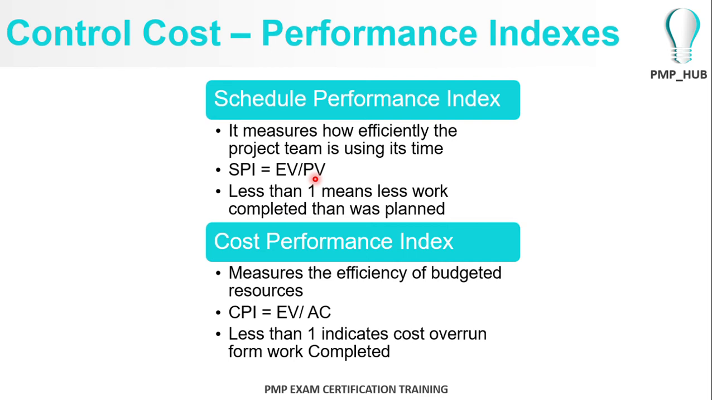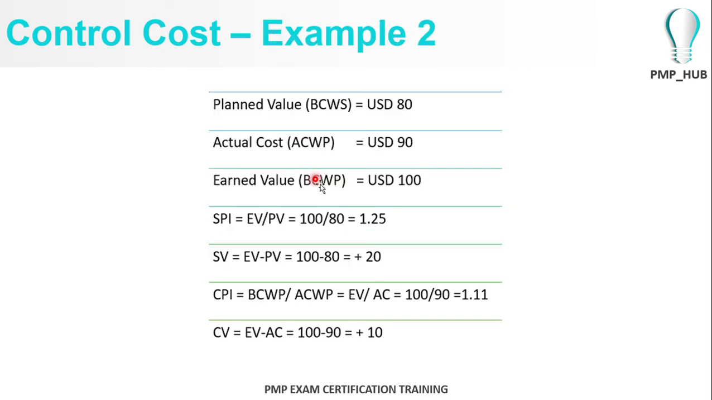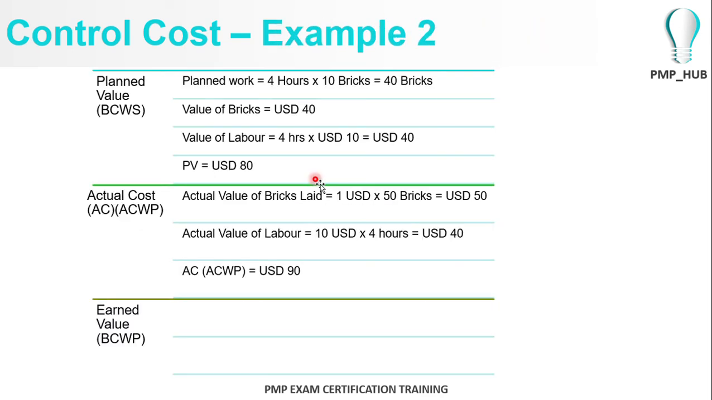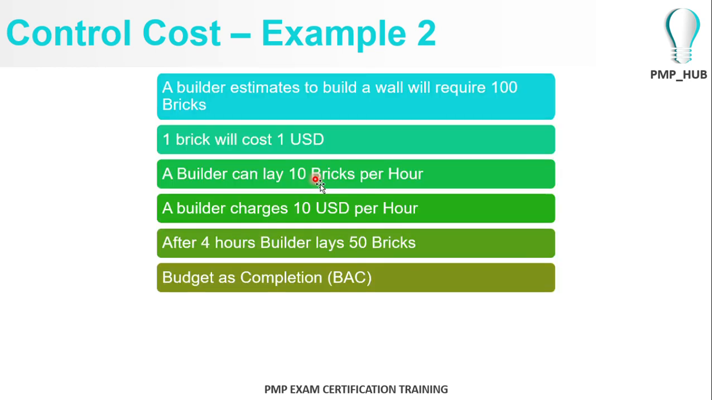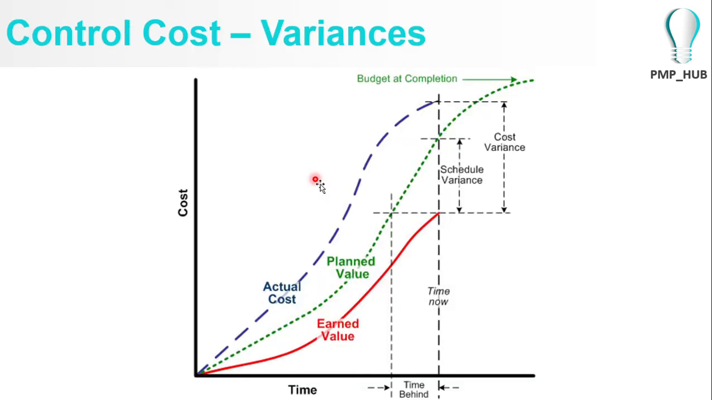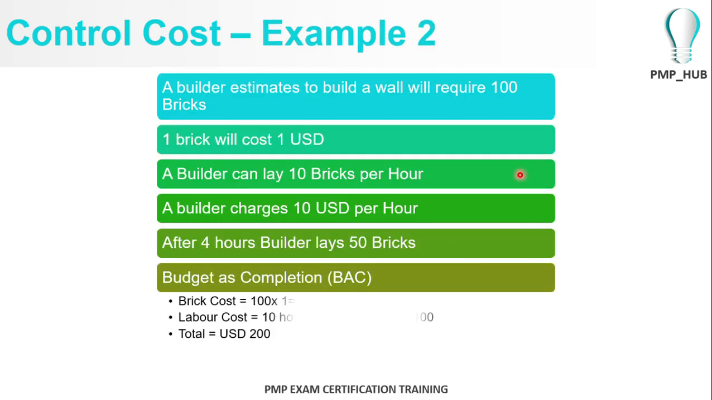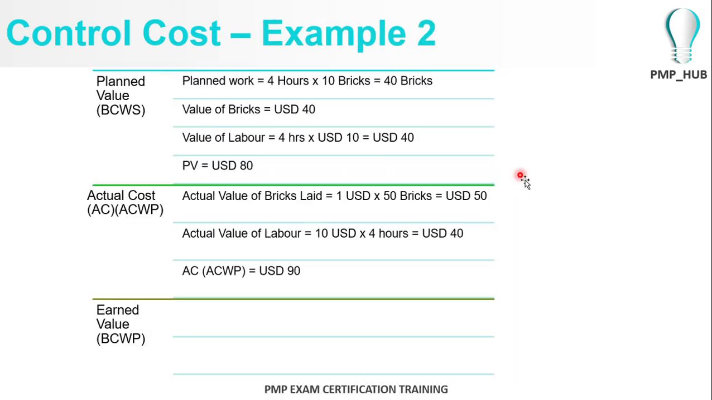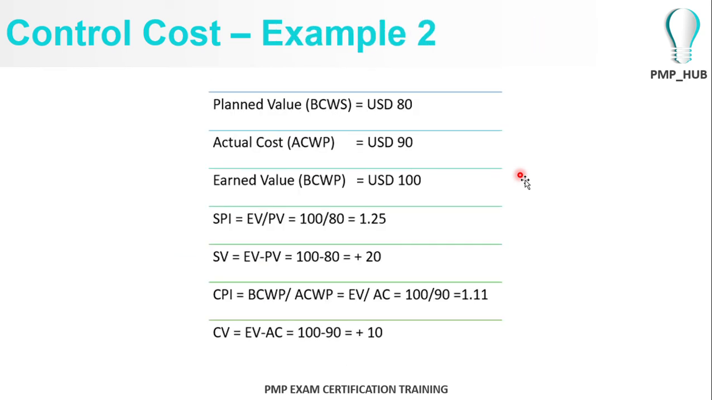You can see it's the same thing denoted in the graphs: the actual cost, the earned value, and the planned value. The cost variance is between the actual cost and the earned value. The schedule variance is, as I told you, planned value versus earned value. In our previous example, the planned value after 4 hours was 80, and actual cost was 90 because he had laid 50 bricks.